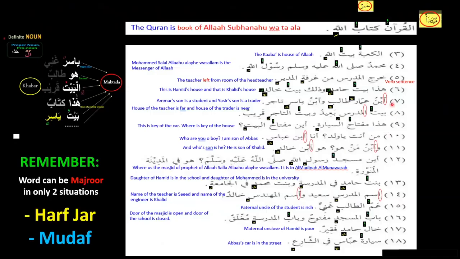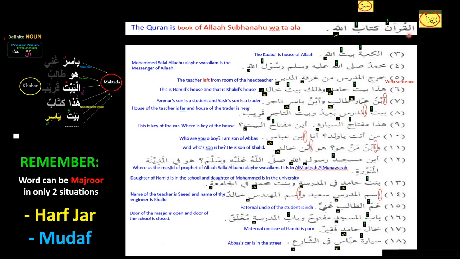We will analyze only one sentence from page number 28, which is in the continuation of page number 29. Al-Qur'anu kitabullahi. What is Al-Qur'anu? Which kind of sentence is that? It's a noun sentence, because Al-Quran is the noun. What's the first word? First word is a noun. Is it a definite noun? Yes, it is Al-Quran. So it fits the bill of mubtada. Is it marfu? Yes, it is marfu. So Al-Qur'anu is our mubtada.